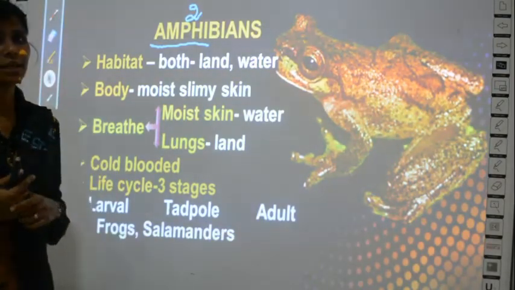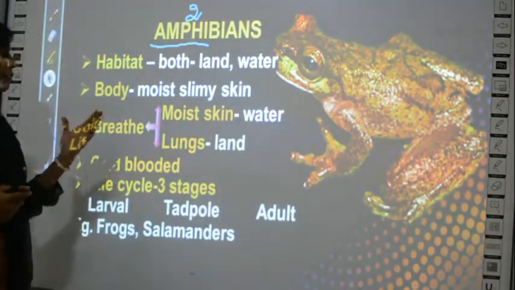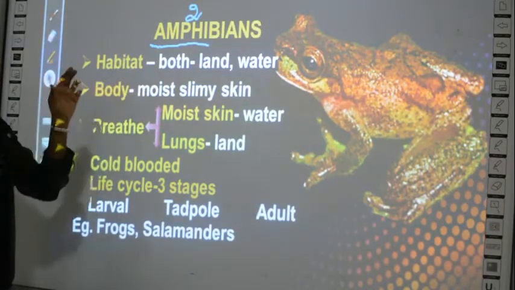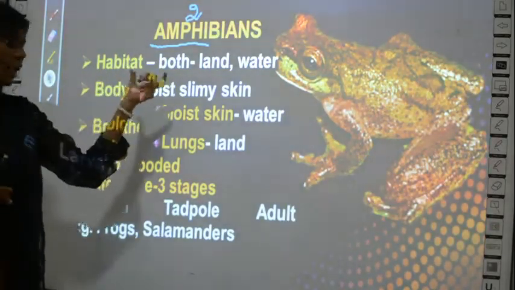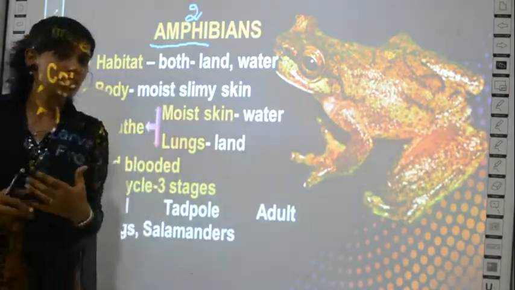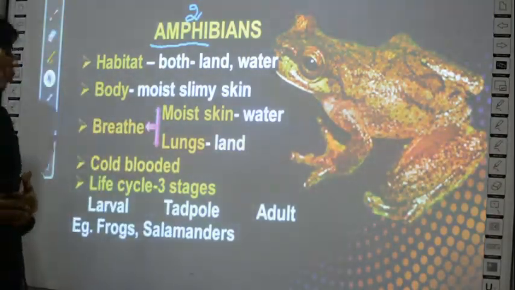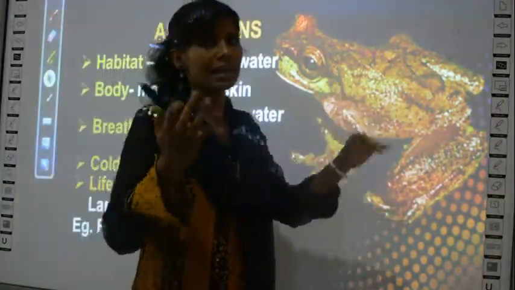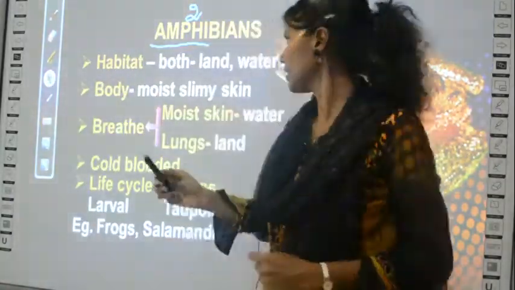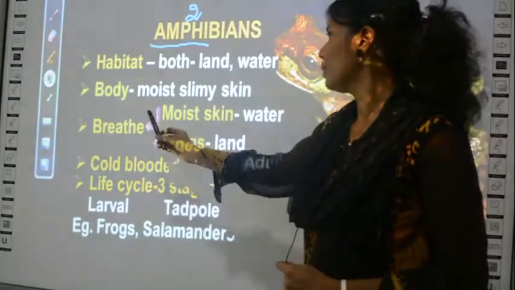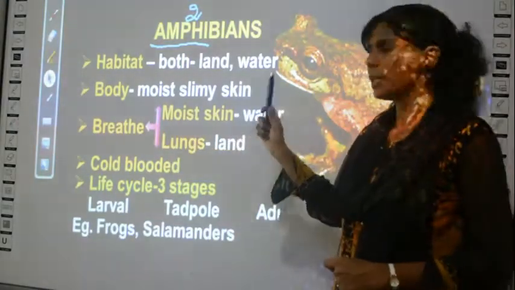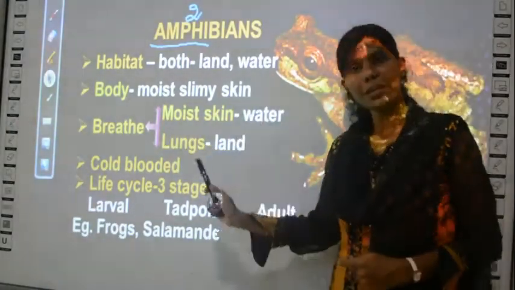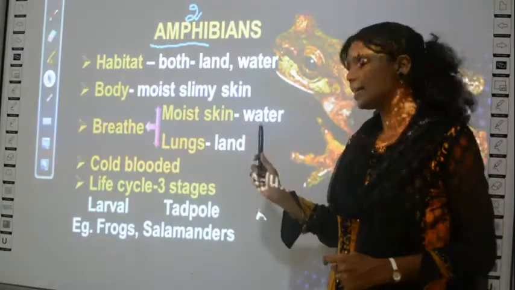So what have we studied about amphibians? It is called amphi because it has 2 properties. One is it can live on land, and the next is it can live in water. The body is moist because the skin is slimy and sticky in nature. They breathe through their moist skin when they are in water, and through their lungs when they are on land.